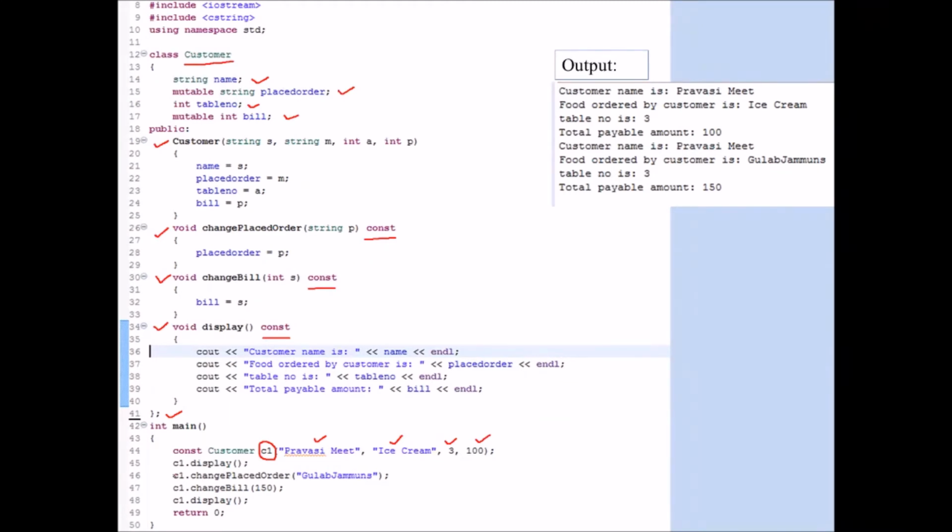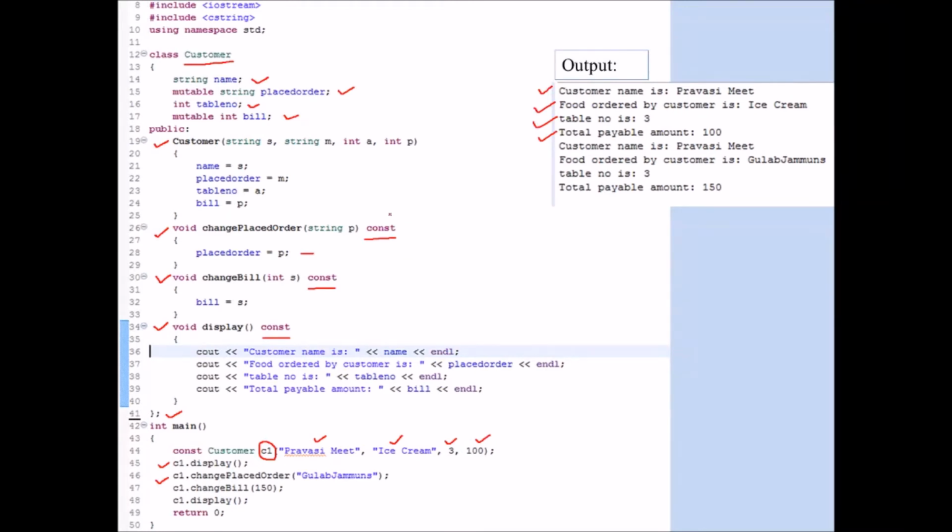Now I'm calling display. What is the effect of calling this display? It will display the name of the customer, the food ordered by the customer, the table number, and the amount. This is done. But after 5 minutes the customer changed the order, and instead of ice cream, the customer now ordered gulab jamuns. Now you can see here I'm calling c1 dot change place order. Inside this function at line number 28, I'm modifying place order, changing that order from ice cream to gulab jamun.